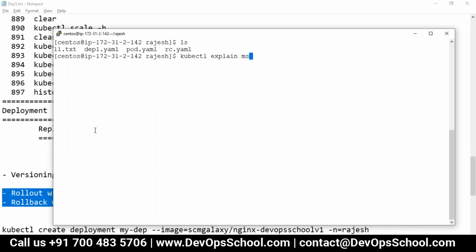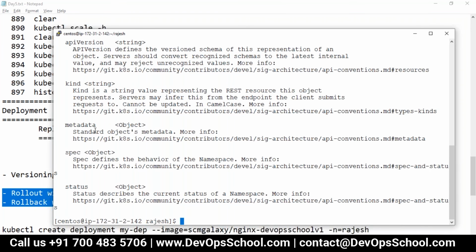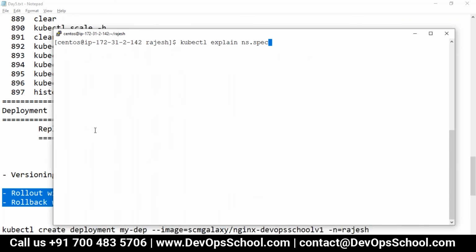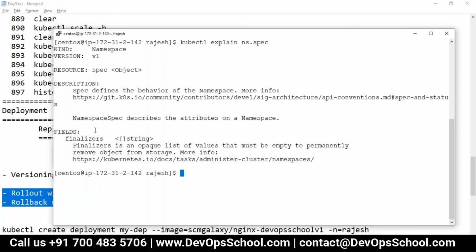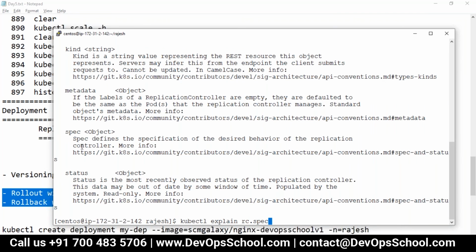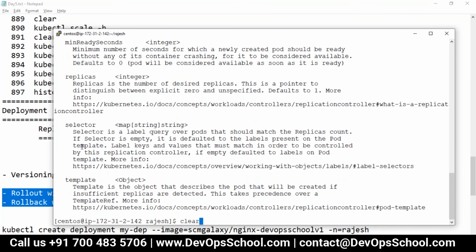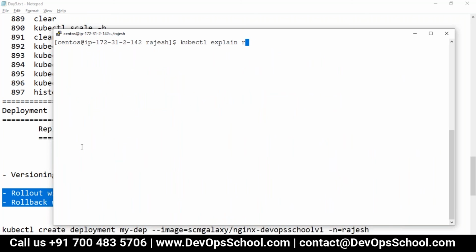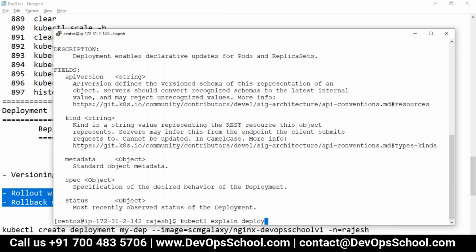Again, same thing you can do with ns, and ns.spec. Someone asked this question, what is finalizers? Please read this. Here you have complete documentation. Now same thing here, explain deploy, rc.spec. I'm only using spec because it has more fields, but the remaining ones also have fields. Now deployment. Explain deployment, what do you want, dot spec.